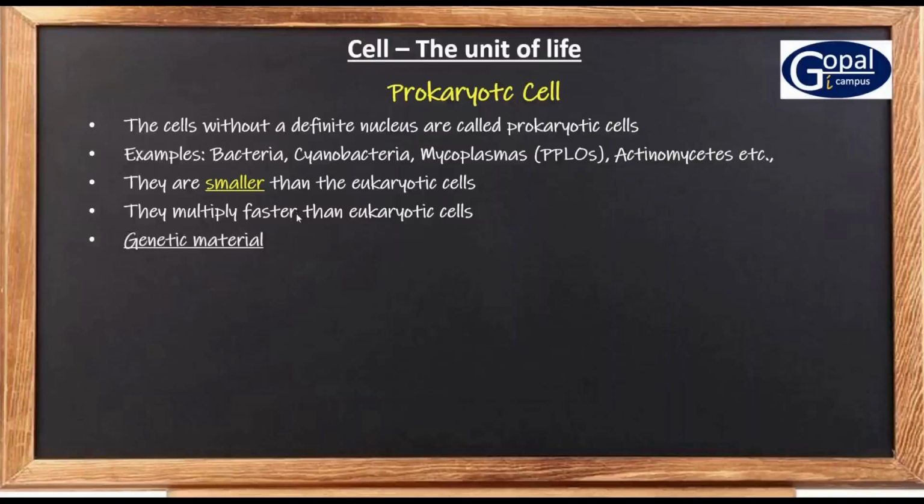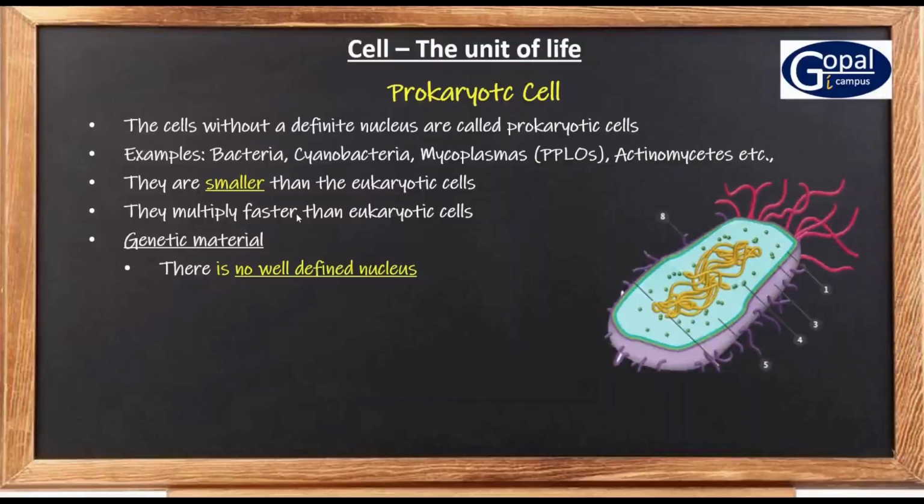First we will go to the genetic material. Already you have learnt in the definition that there is no well-defined nucleus. Then where is the genetic material present? The genetic material is present in the cytoplasm. So here this is the genetic material, and this genetic material is just present in the cytoplasm.